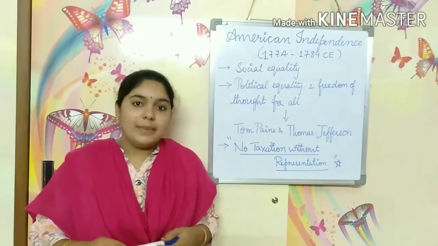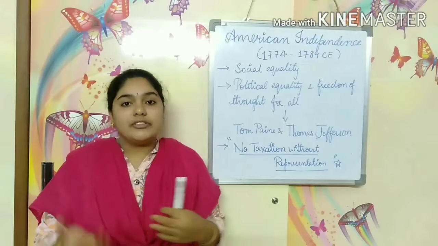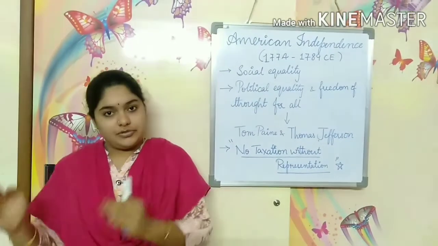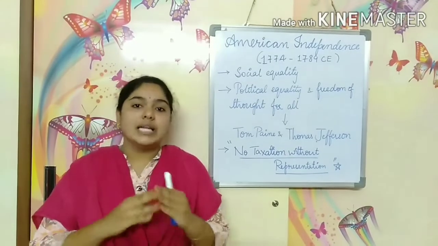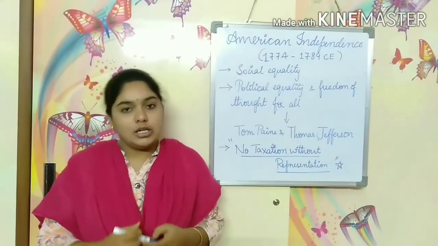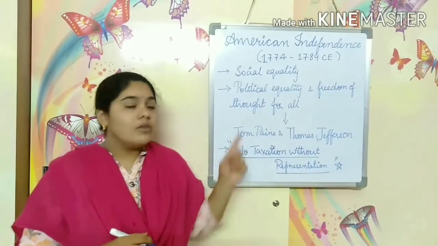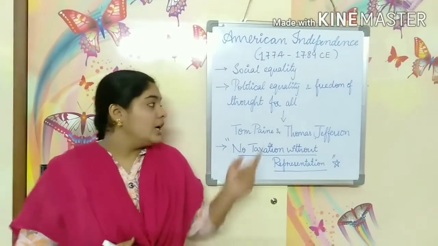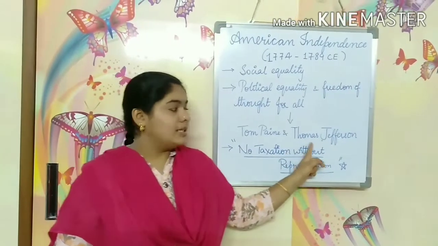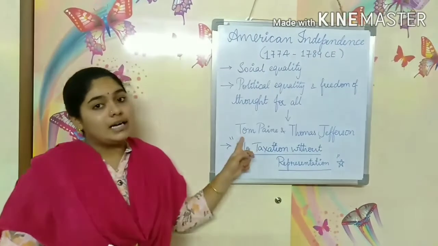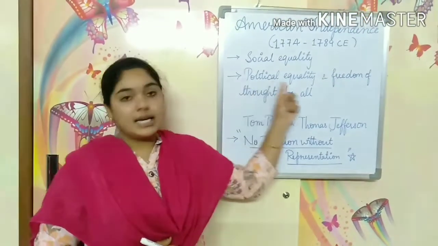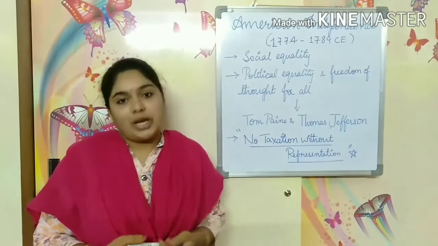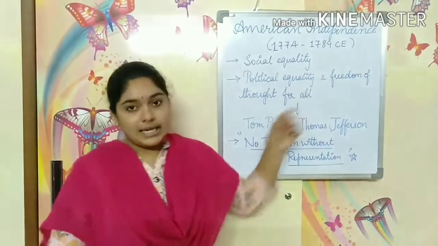Social equality means there is no difference between different sections of society. Different sections of society are treated equally by each other. That is called social equality. Along with social equality, eminent intellectuals like Tom Paine and Thomas Jefferson started campaigning about political equality. Campaigning means spreading the information about political equality.